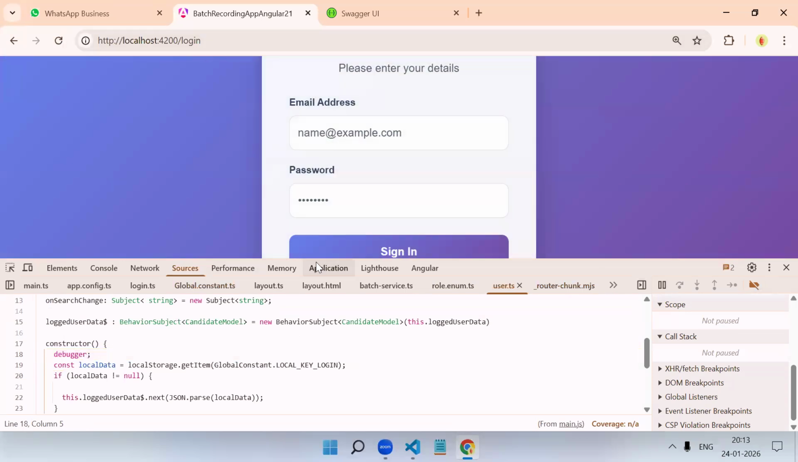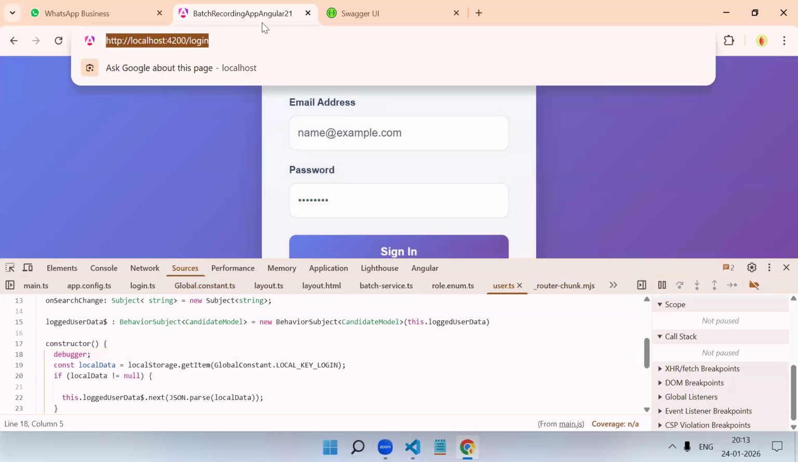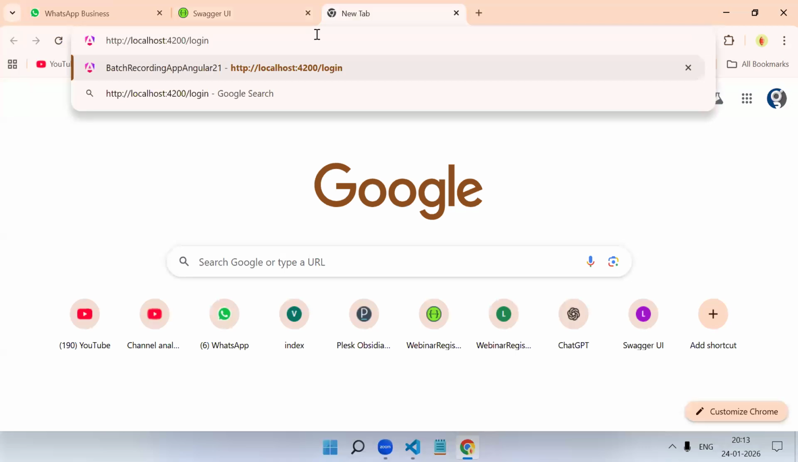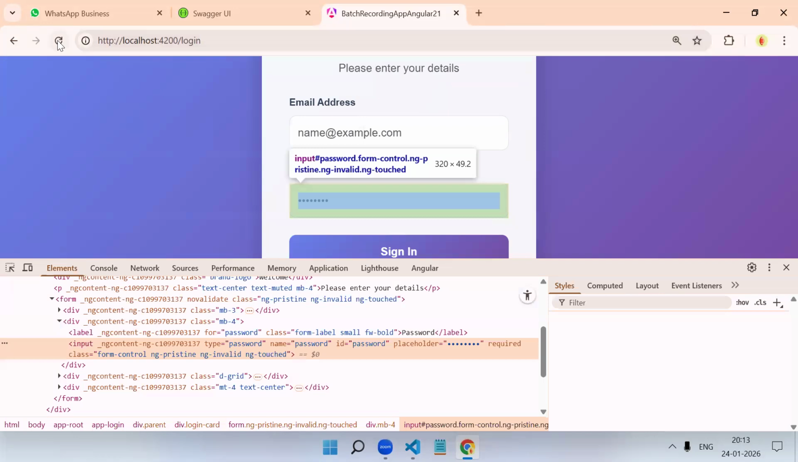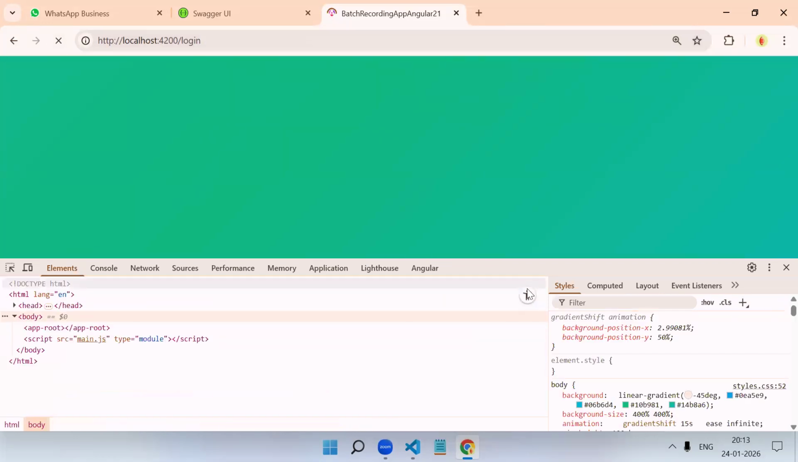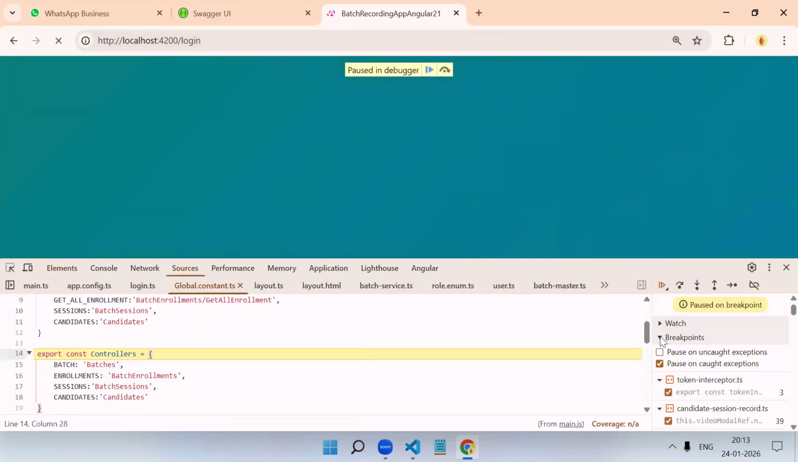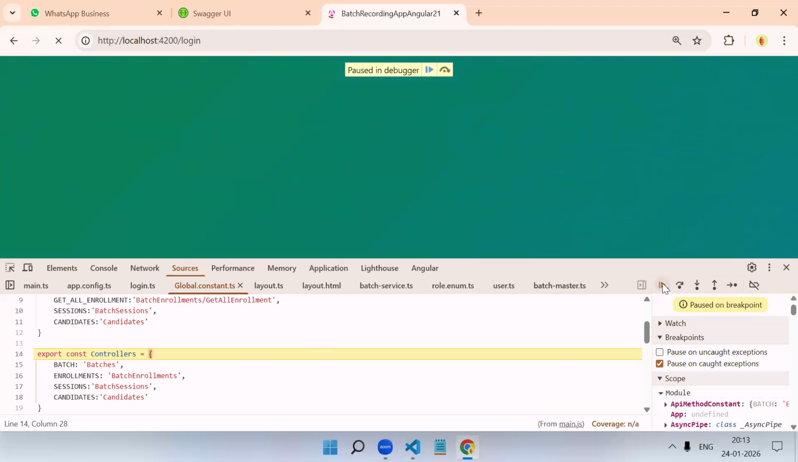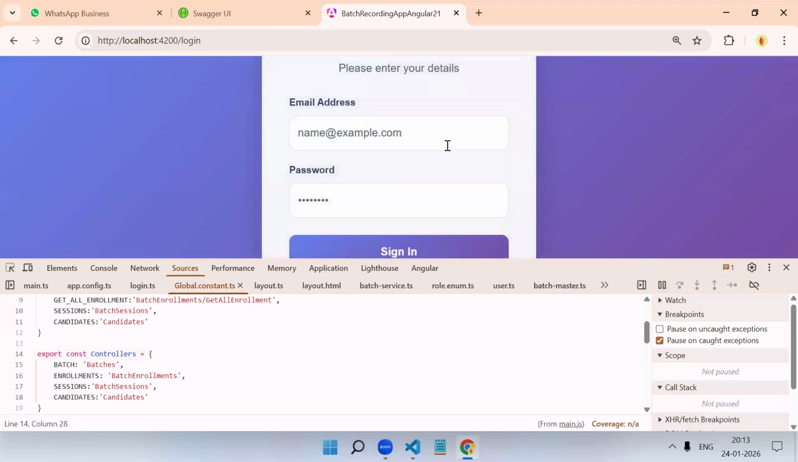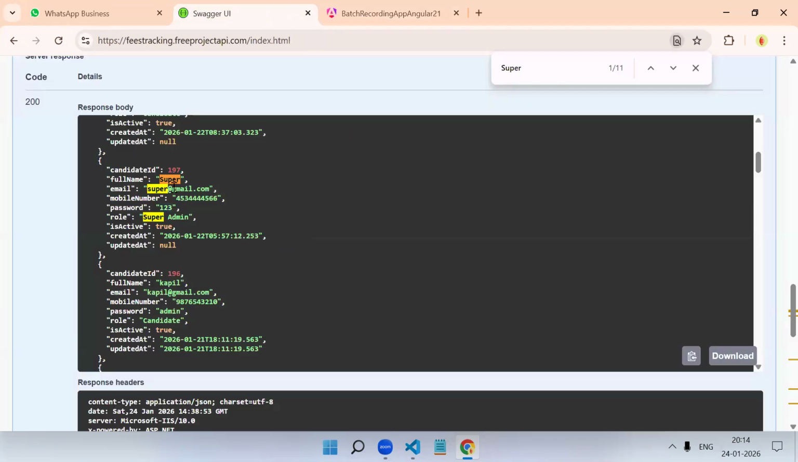We will do a fresh login. Let's close it, let's open it again. I will reload again. Remove all breakpoints, continue. Okay, so the login page is there. The user service is not executed yet, because we have added the debugger in the user service. Now I'm logging in as a super admin.